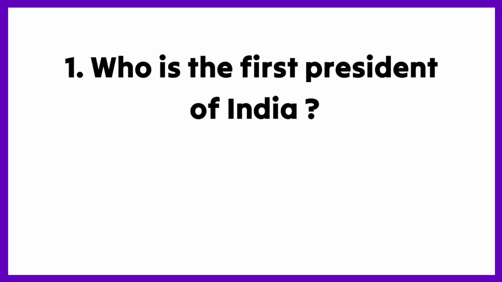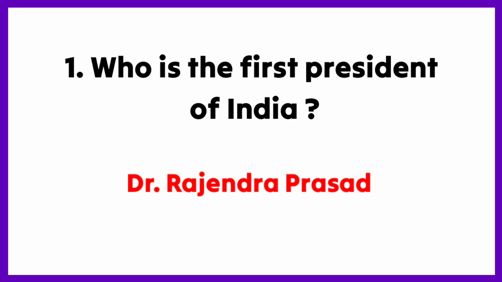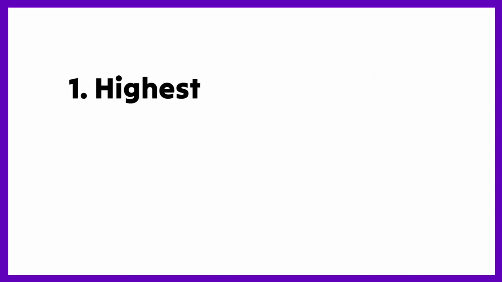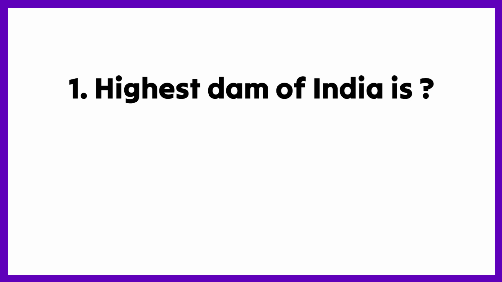Who is the first president of India? Dr. Rajendra Prasad. Smallest state of India is? Goa. Answer: Goa. Highest dam of India is? Tehri Dam.